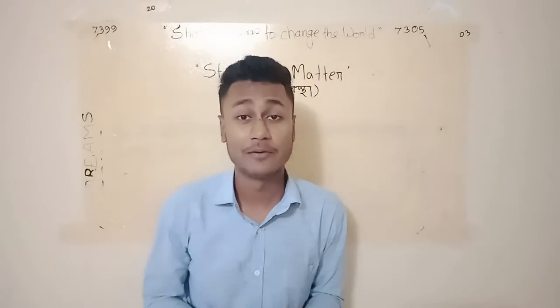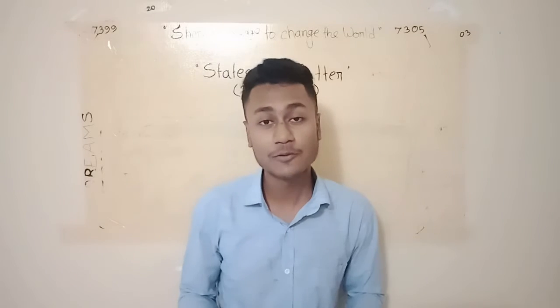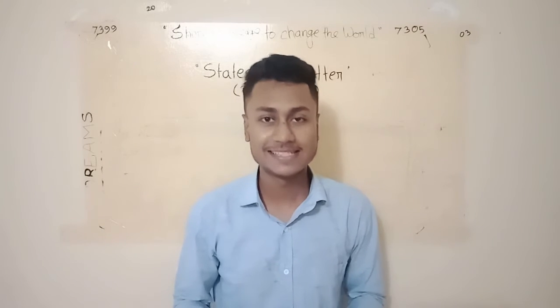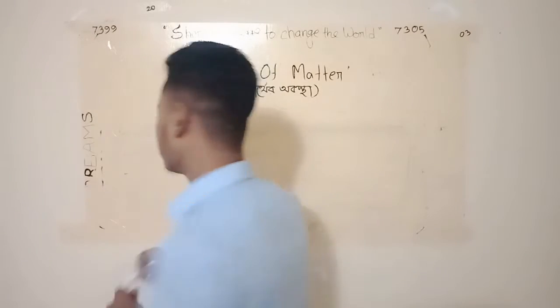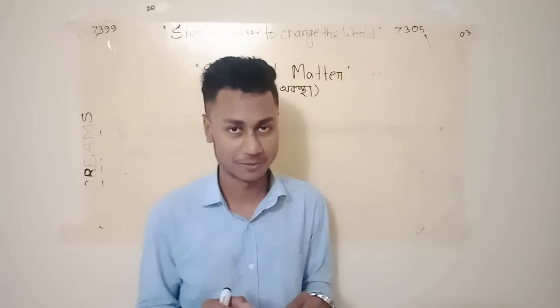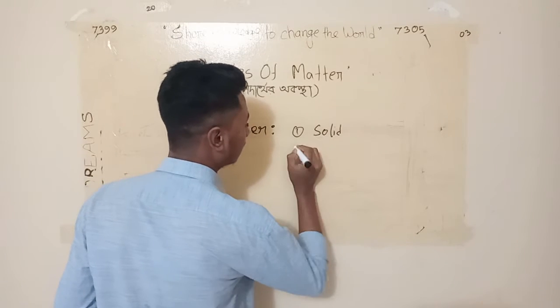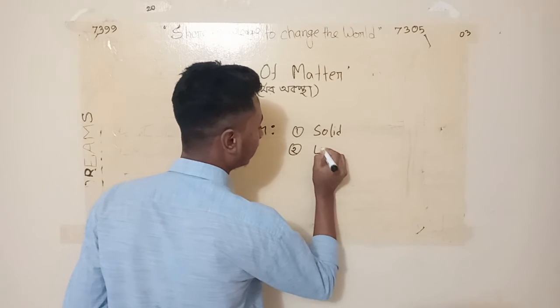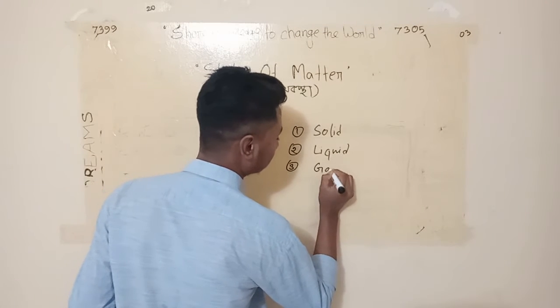Next we'll be talking about different types of matter. We came to know what matter is. Now let's see what the types of matter, the states of matter, are. Matter generally can be classified into three types: number one is solid, number two is liquid, and number three is gaseous.